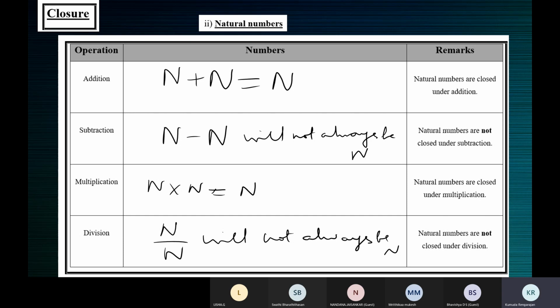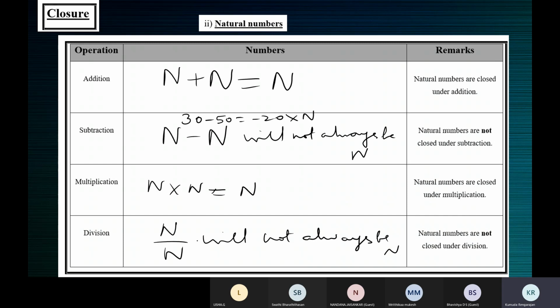I hope you understand the short forms. N plus n, natural number plus natural number, will be a natural number, so it's closed under addition. Multiplication also, the product of two natural numbers is a natural number. But for the difference, like we did for whole numbers, nothing new here, just that you should not take 0. Take 30 and 50, the answer is minus 20, which is not natural.